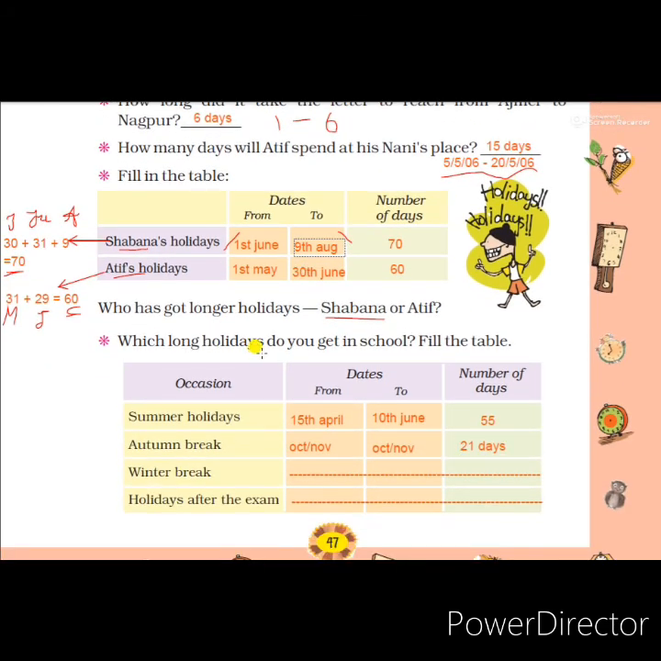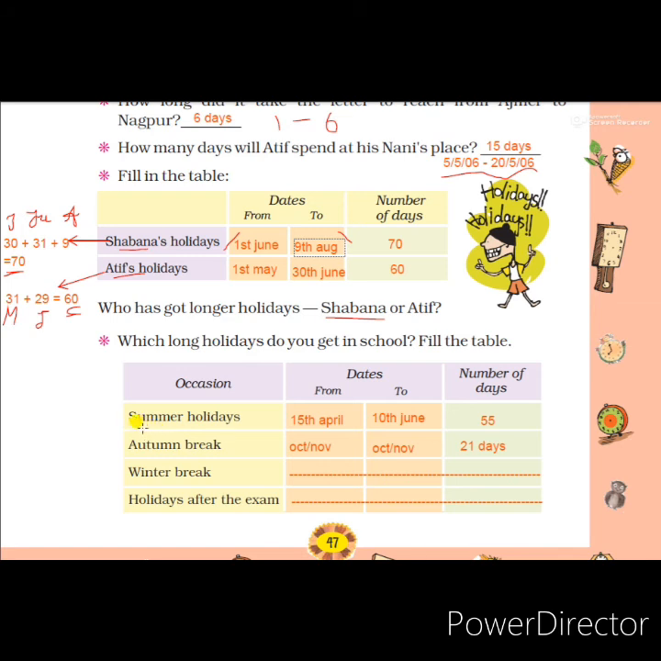Now another box we are given. We have to find which long holidays you get in school. Fill the table. Here students, in two boxes we can fill up the holidays. The last two holidays we don't have, so whatever holidays we are getting in our school, we will write that.